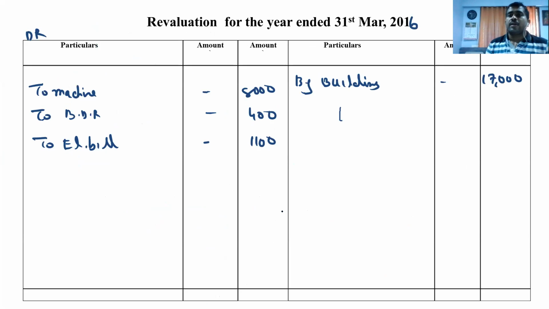Let's see. Credit total, it comes to 17,000. Here also it comes 17,000. चलो minus करो. 17,000 minus 8,000 minus 400 minus 1100, 7500. यहाँ लिखेंगे 2 पार्टनर्स कैपिटल.